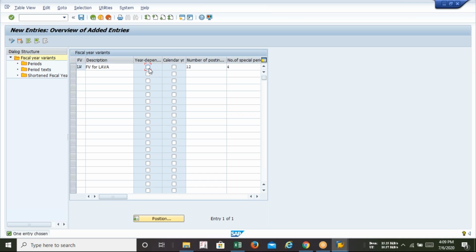See, if you consider Tally or other software, your starting date will be 1st April by default. But SAP is giving you the option. You can select any date as your first starting date. It doesn't say that you have to select the first. That's why I'm selecting year independent.